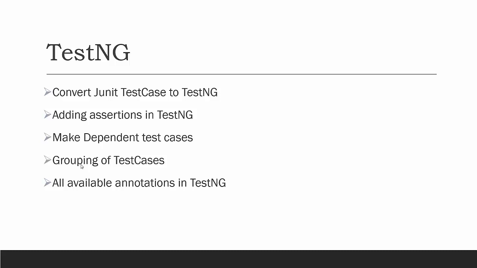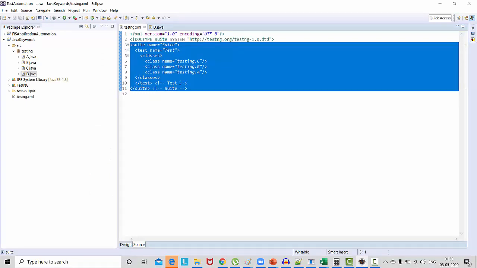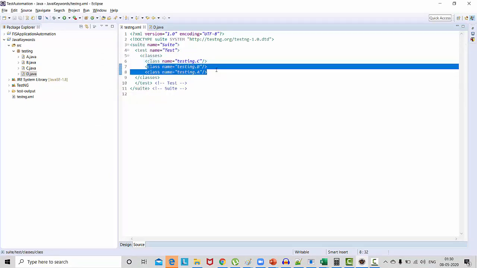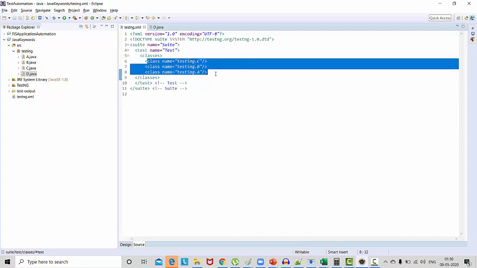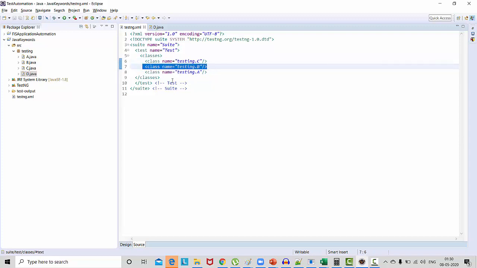As of now we know we have a file with the name testng.xml, but in this file all the classes are there. So we can execute either all classes or we can remove some classes. But here it is difficult to identify in which class what kind of test case we have written, because you have written 100 files with 500 test cases. So now there is a concept of grouping. Grouping means when we are writing our automation test cases, we can define them in one or more groups.